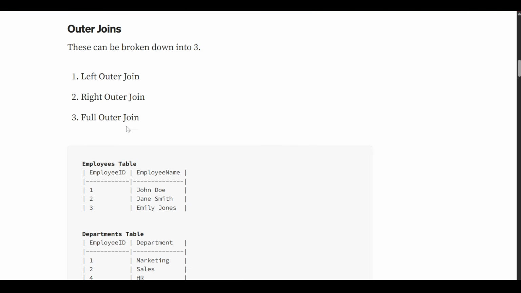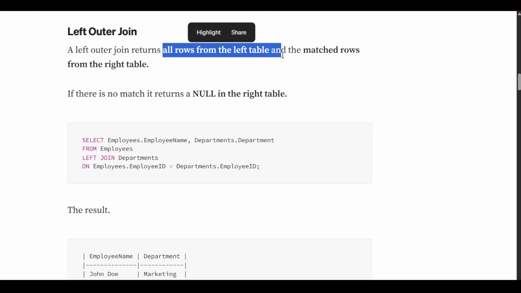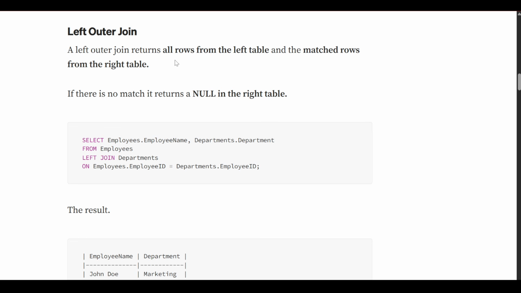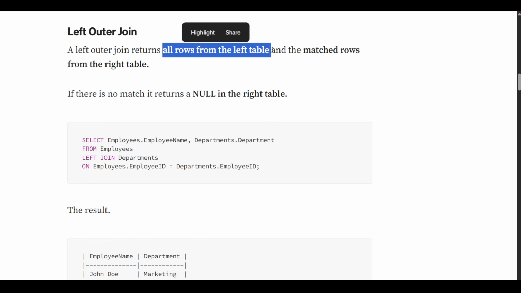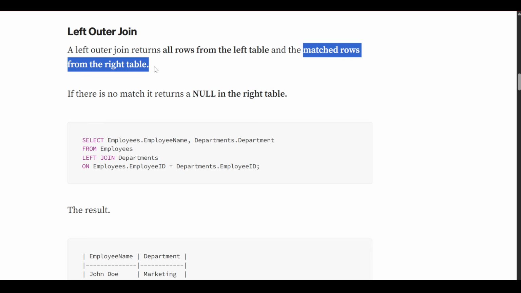Outer join is broken into three: left outer join, right outer join, and full outer join. Left outer join takes all rows from the left table and the matched rows from the right table. Because it is a left join, we take all rows of the left table and only the matched rows from the right table.